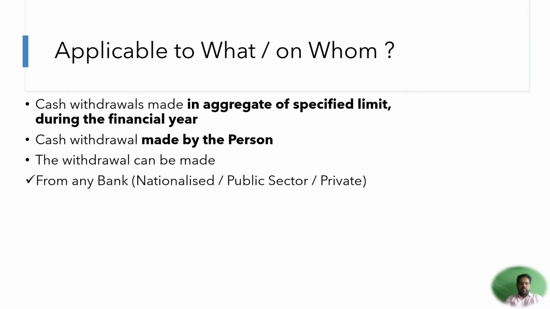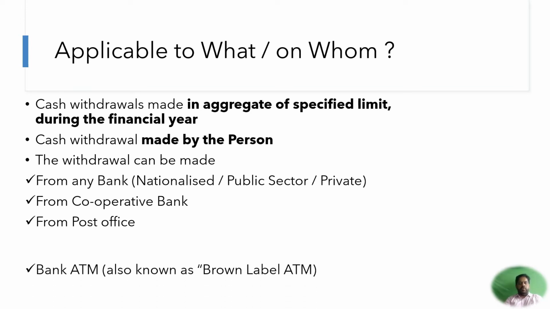The first one, from any bank. Now this bank can be a nationalized bank, public sector bank or a private sector bank. Or it can be from a cooperative society or the cooperative banks. There are a number of cooperative societies like the employee cooperative society. For example, in Maharashtra, it is known as a Patpedi. Now whenever any person makes a withdrawal, even from the Patpedi, it is considered as a cash withdrawal transaction. From the post office. So whenever any amount is withdrawn from the post office, that is also covered under this particular transaction.